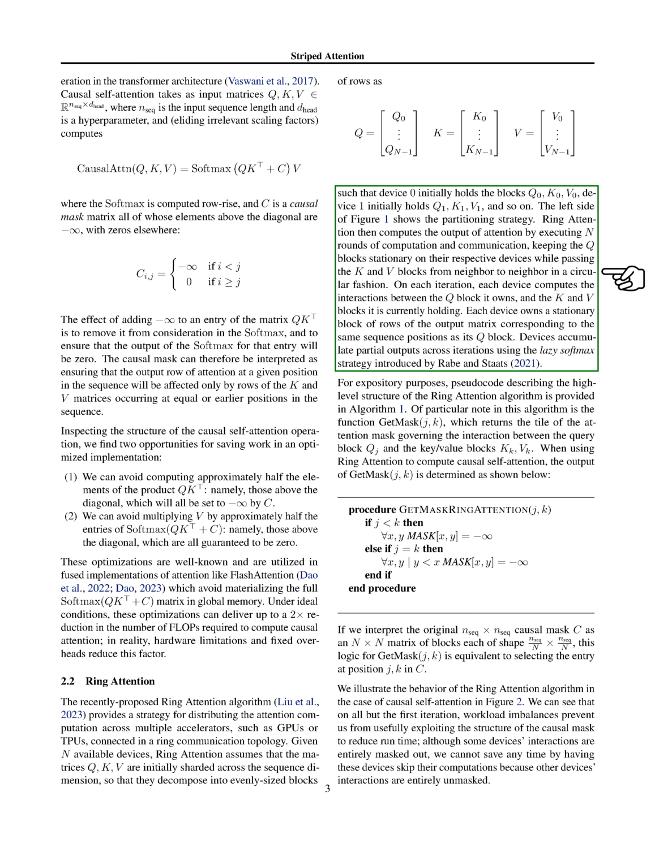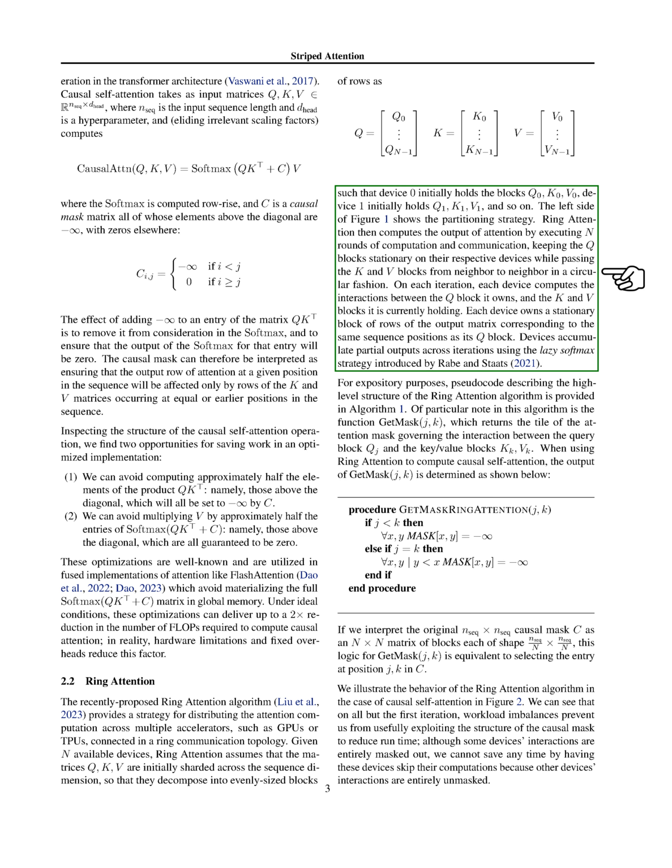The ring attention algorithm then calculates the output of attention by performing n rounds of computation and communication. It keeps the Q blocks stationary on their respective devices while passing the K and V blocks from one device to another in a circular manner. On each round, each device calculates the interactions between the Q block it owns and the K and V blocks it currently holds.